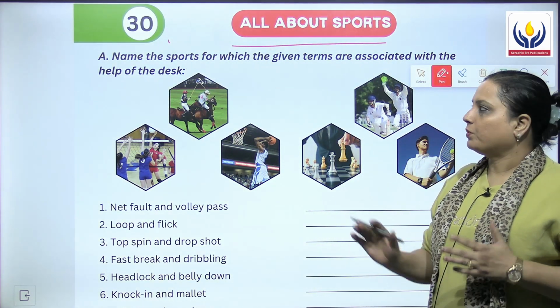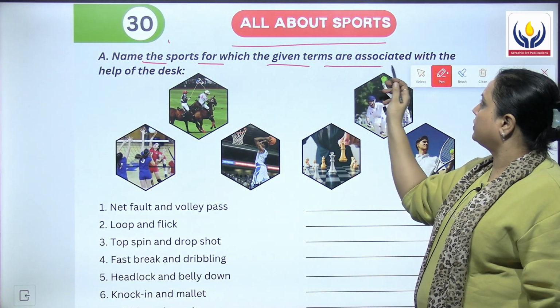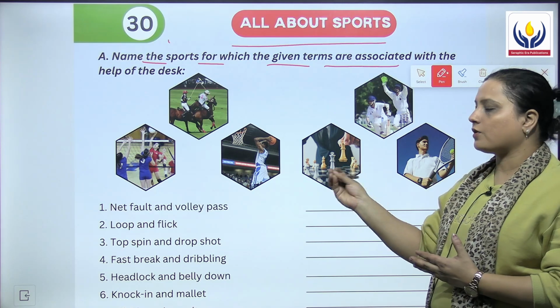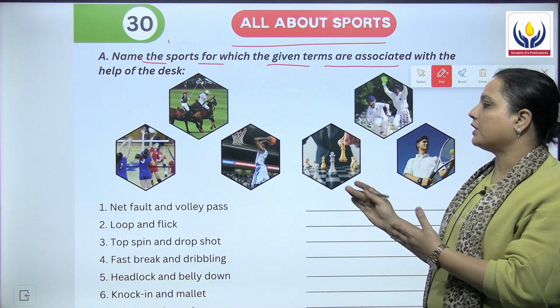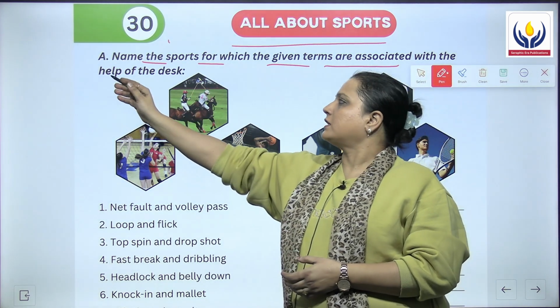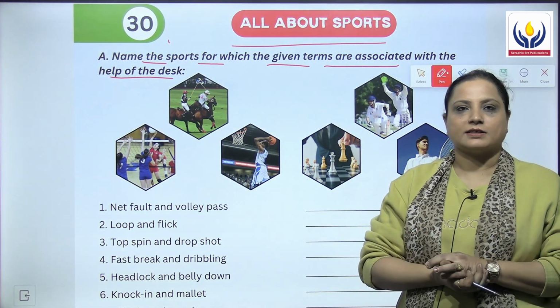In this chapter, the question says that name the sports for which the given terms are associated with. कुछ terms दिए हुए हैं, कुछ sports से related हैं वो, उन terms को read करके आपको उनके answers यहाँ लिखने हैं. And you can take the help of the help desk also. So let's begin with the exercise, children.